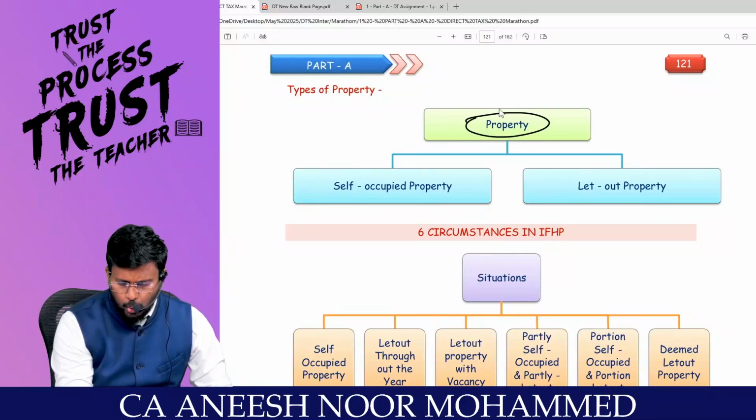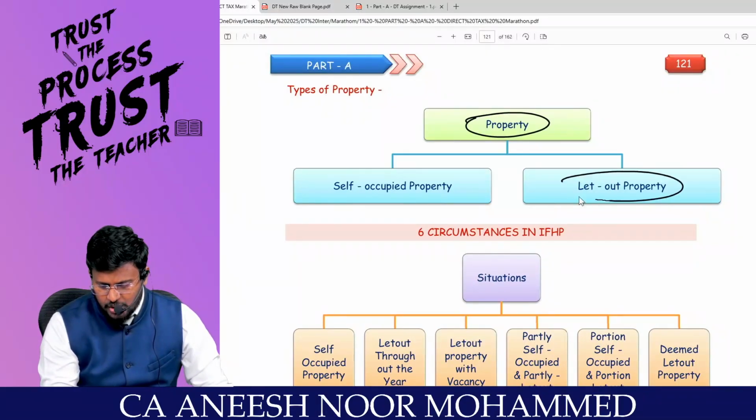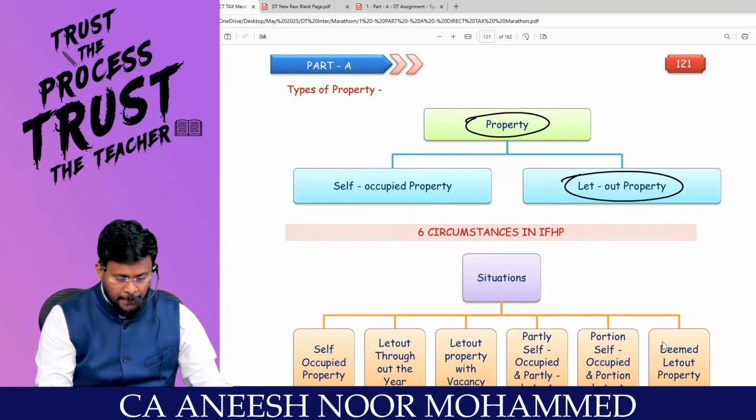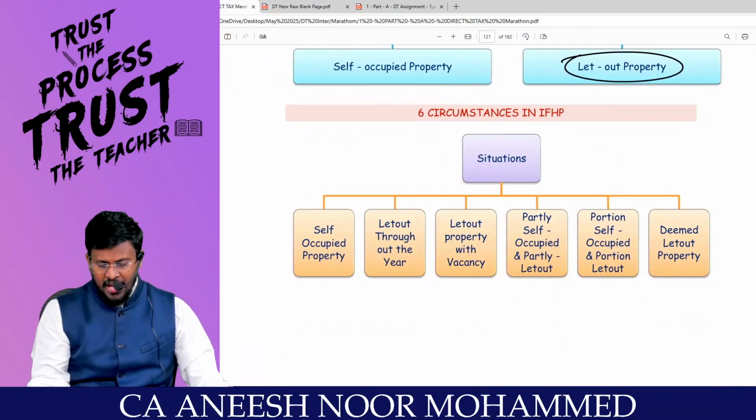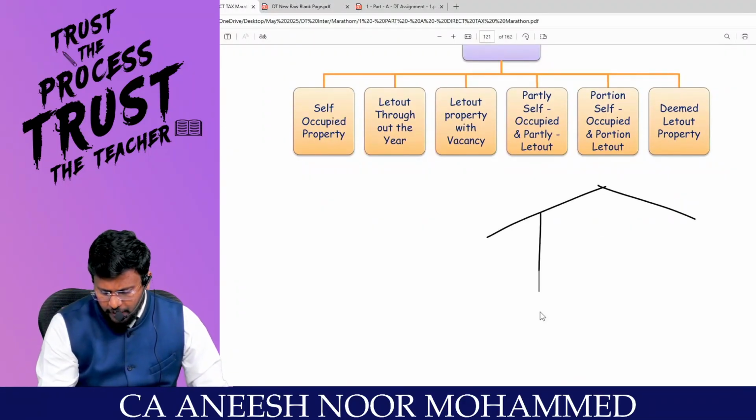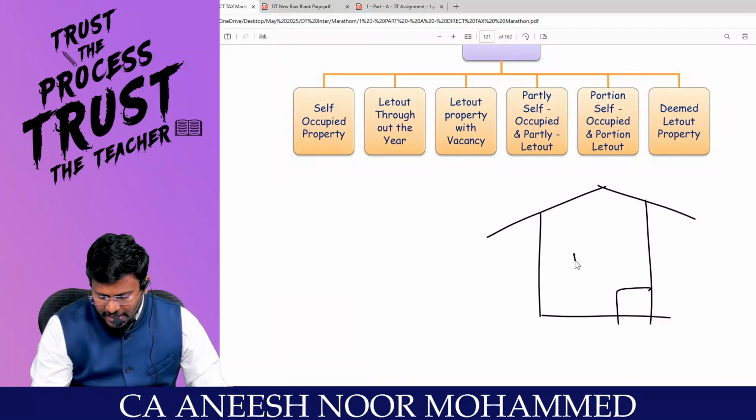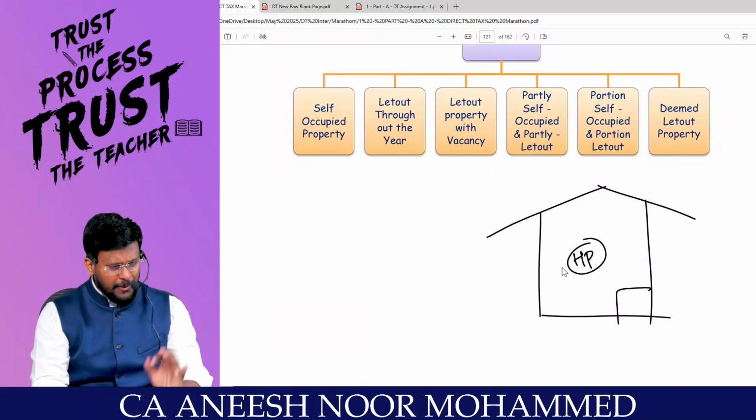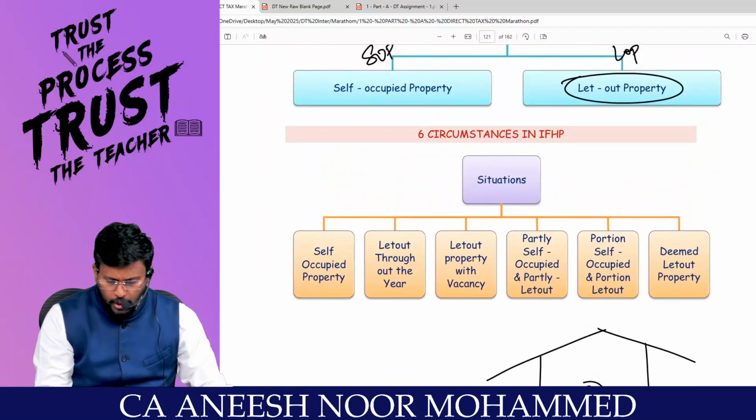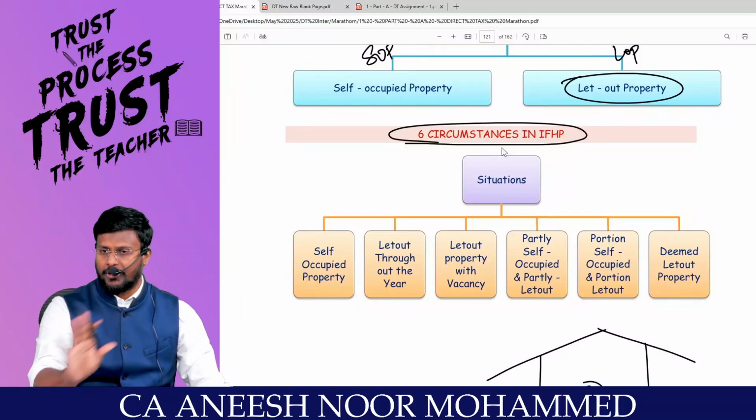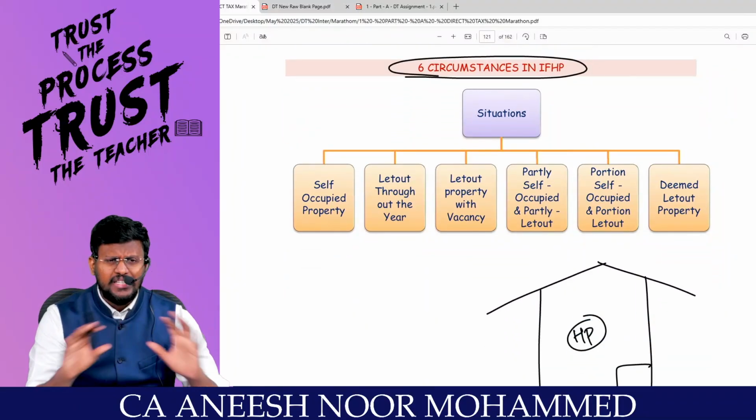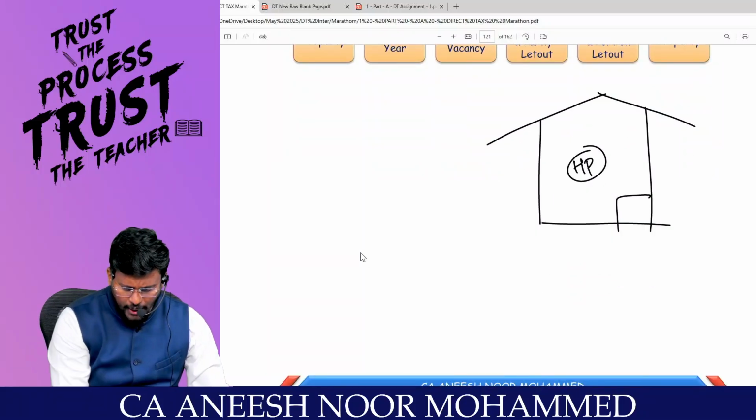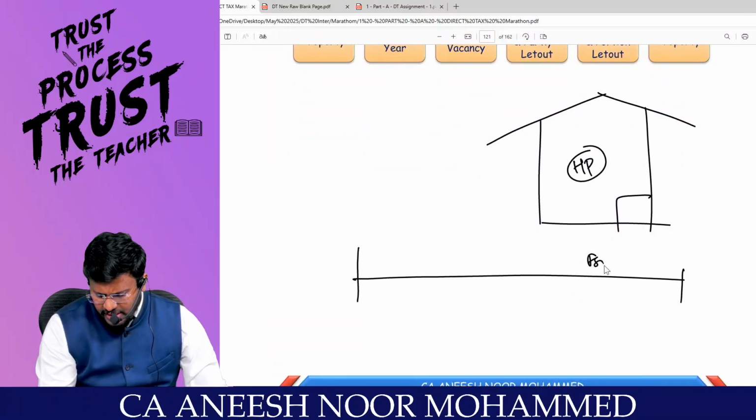Property is classified into 2 categories. One is SOP, the other is LOP. There are 2 types of property: one is self-occupied property and the other is let-out property. Right, sir? Assume you have a house property with you, my dear lovable students. With that house property, as per the Income Tax Act, you can only do 6 things. Number 1, fully self-occupied. For the entire 12 months in a year, you can fully self-occupy the property.